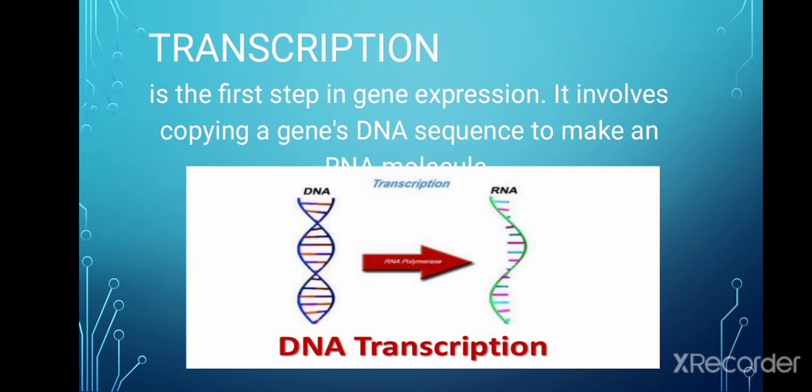As this example shows, transcription is a process in which information is rewritten. Transcription is something we do in our everyday lives, and it is also something our cells must do in a more specialized and narrowly defined way. In biology, transcription is the process of copying out the DNA sequence of a gene in the similar alphabet of RNA. It is the first step in gene expression, and it involves copying a gene's DNA sequence to make an RNA.